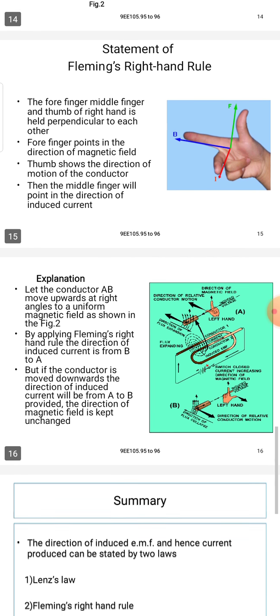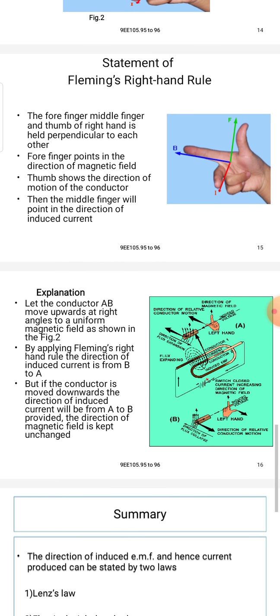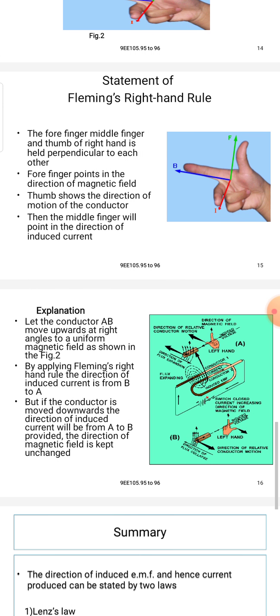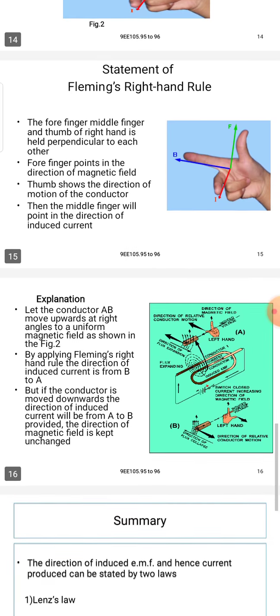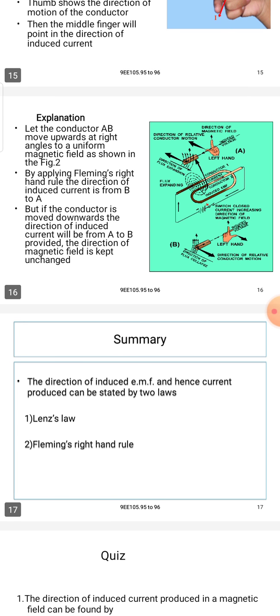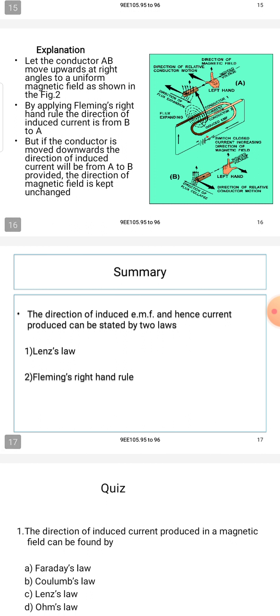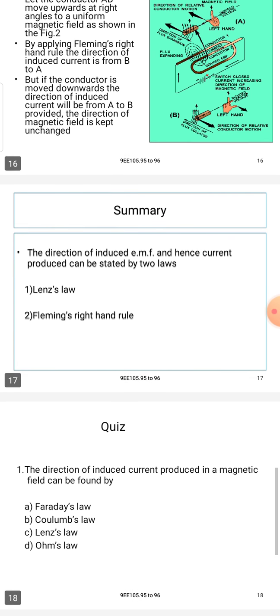The definitions of the Fleming right hand rule and Lenz law are very important. These two different statements are very important for our subject. The direction of the induced EMF, hence the current produced, can be stated by two laws: Lenz law and Fleming right hand rule.